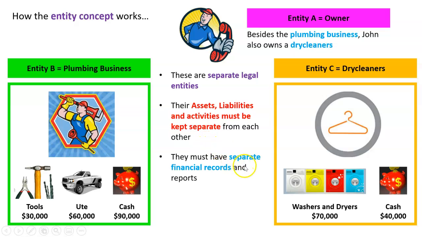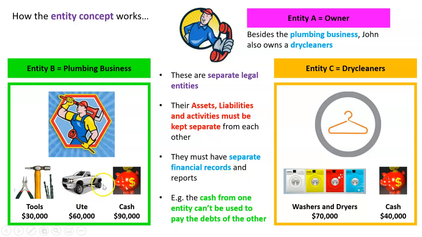They've got to have separate financial records, and so in practicalities, we say you can't use assets from one in the activities of another, or use the money from one to pay the debts from another. Separate legal entities. And a really good way to think about it is this box. You say this box goes around each entity. Nothing else can enter or leave that box from one of the other businesses or entities. So that's how we think about it. Separate entities, separate transactions.